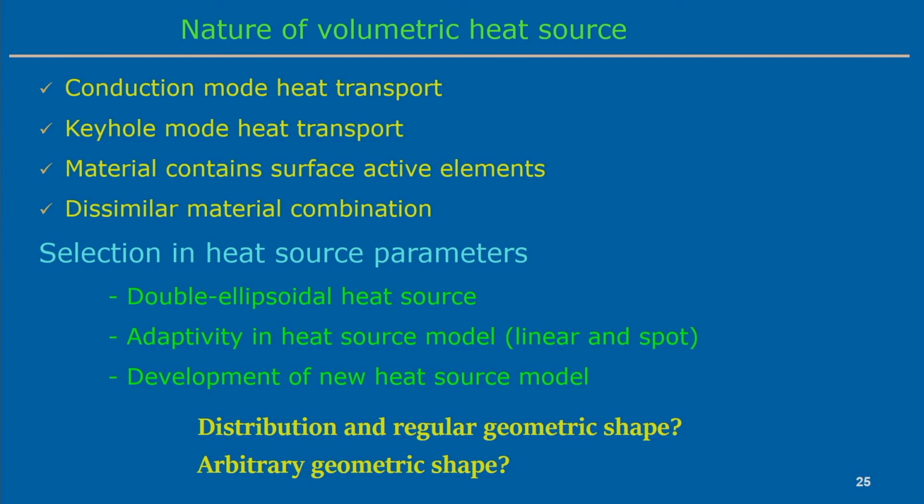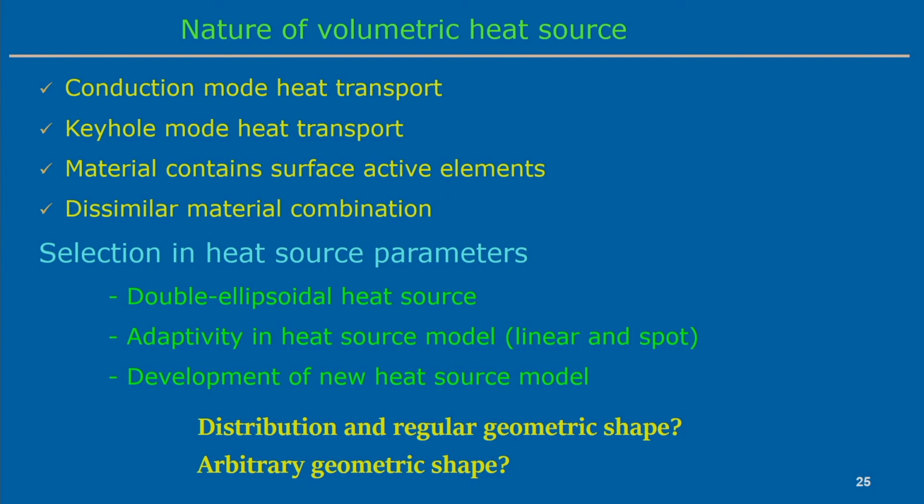We will show that in a particular new heat source model, the A configuration heat source model, we can reduce one parameter as compared to the double ellipsoidal heat source model.